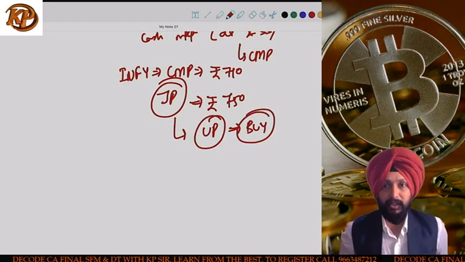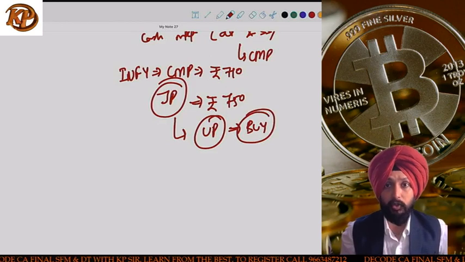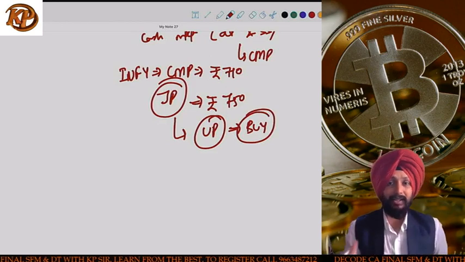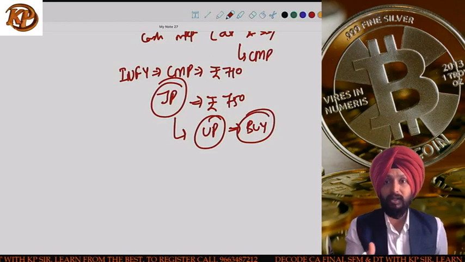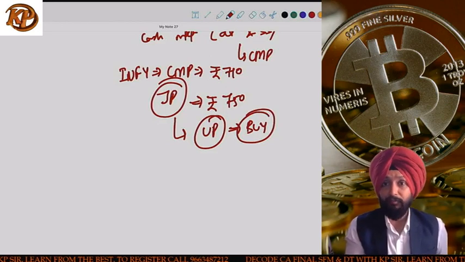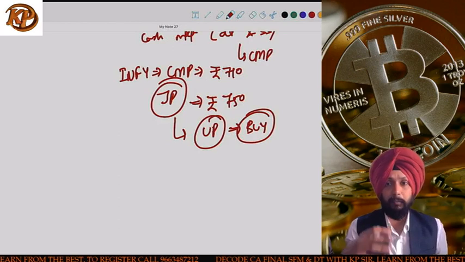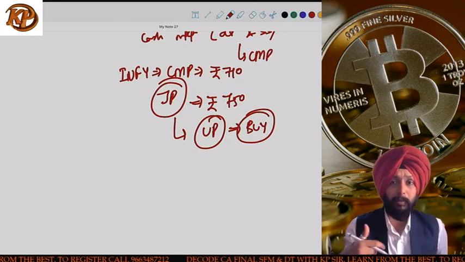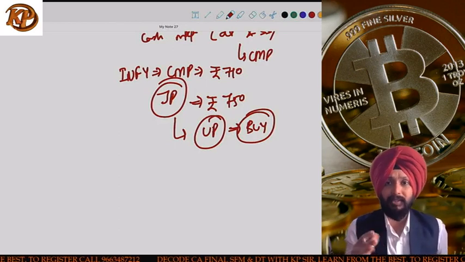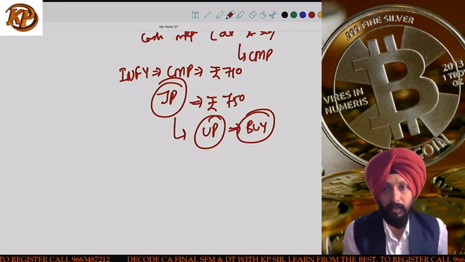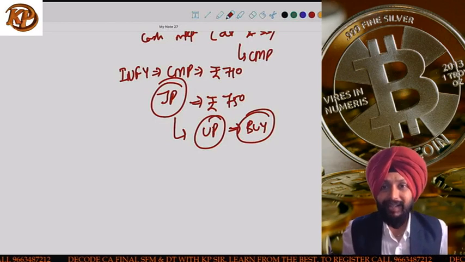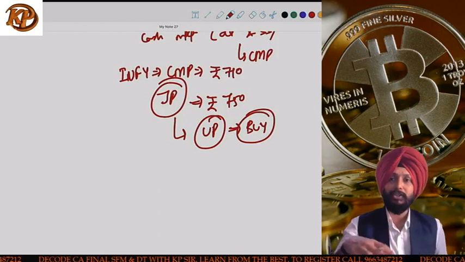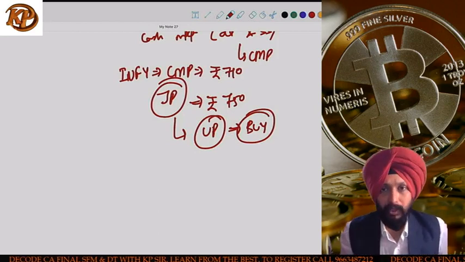I'll give a buy recommendation to any of my clients on Infosys because we feel that Infosys is trading at 710, which is the underpriced rate, and it should actually be trading at 750, which we feel is justified. Justified price is also known as theoretical price, fair price, should-be price, intrinsic value. We give it different names, but the idea is the same, to do the valuation using some recognized model. This chapter will teach you how that valuation can be done.